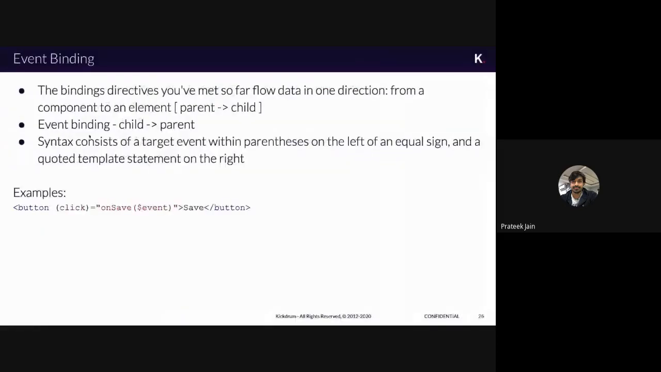So that is the main point which is written here. The event binding goes from child to parent. Child is my HTML, parent is my component. The syntax consists of a target event. The target, the third point which is written, can be anything. It can be a button, a div, an input field, or anything. That target event will be in parenthesis, these round brackets. You can add an event binding by using this syntax, as in the example which we have used. That is what is called event binding.